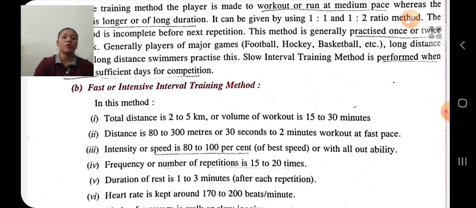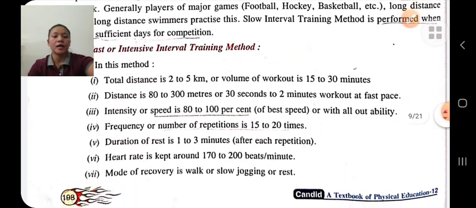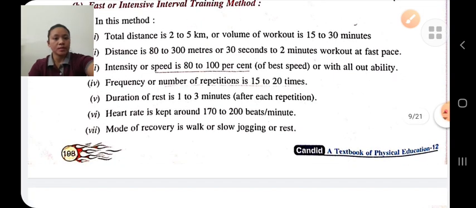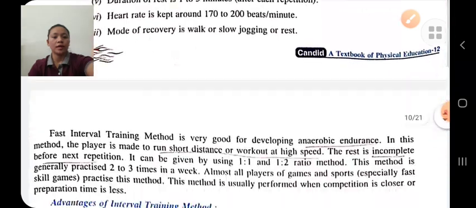The duration of rest after each repetition is 1 to 3 minutes, and heart rate is kept around 170 to 200 beats per minute. The mode of recovery is walking, slow jogging, or rest.